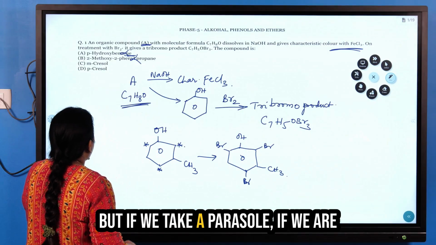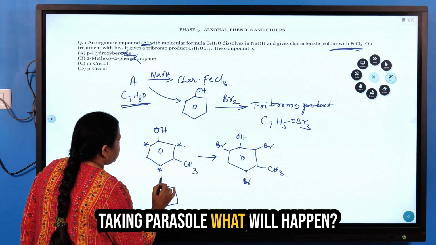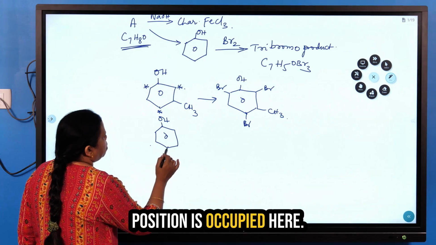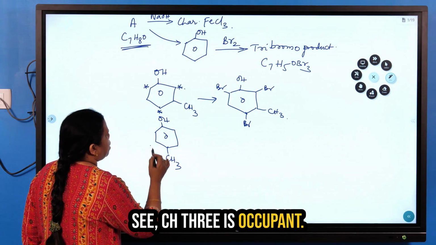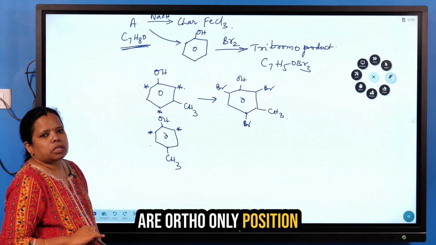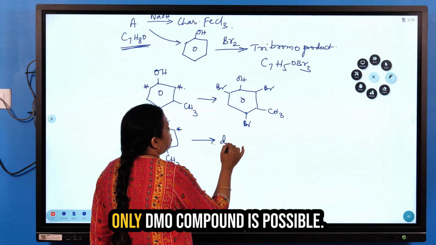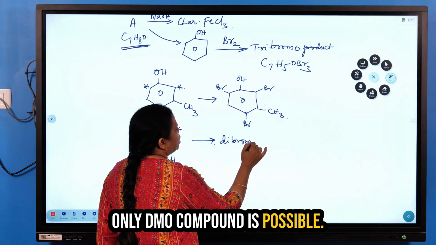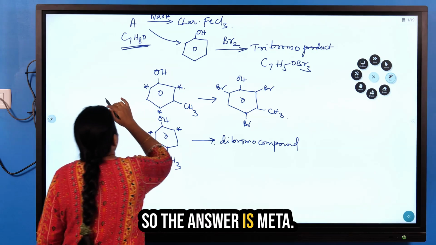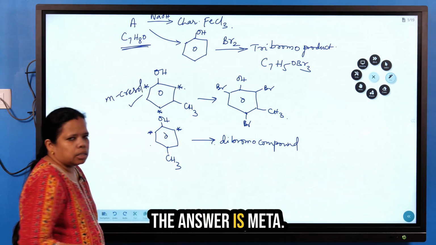But if we take paracresol, what will happen? One of the positions is occupied here. See, CH3 is occupying the para position. So the only positions available are ortho. Only a dibromo compound is possible. So the answer is metacresol. The answer is metacresol.